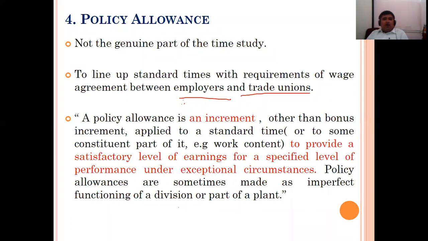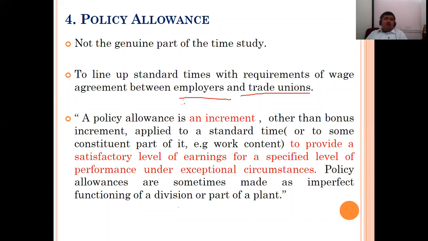A policy allowance is an increment other than bonus increment applied to standard time to provide a satisfactory level of earning for a specified level of performance under exceptional circumstances. Policy allowances are sometimes made for imperfect functioning of the division or part of the plan.